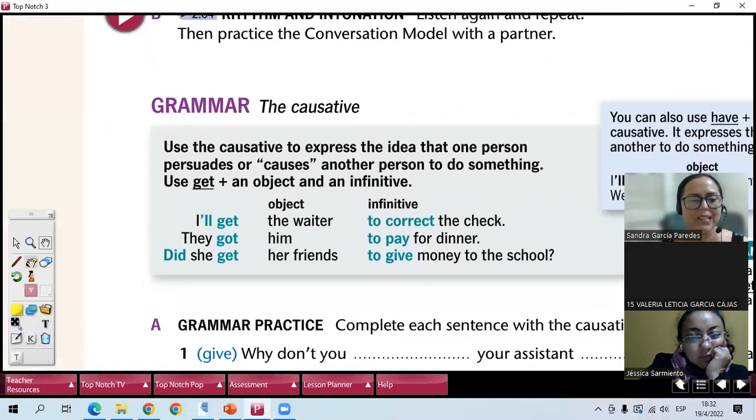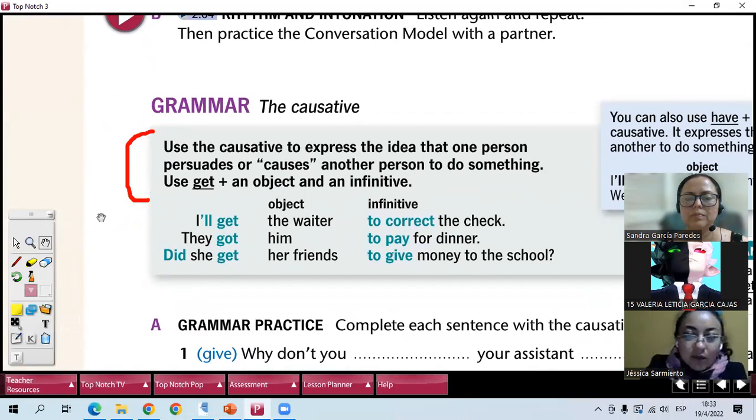Could you read, please, Jessica, this part? Use the causative to express the idea that one person persuades or calls another person to do something. Use get plus an object and an infinitive.